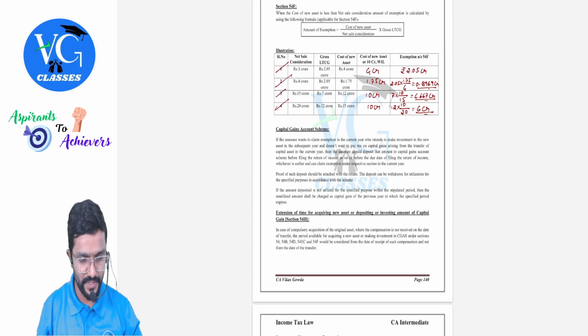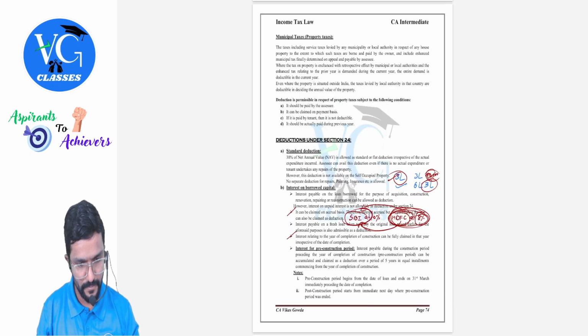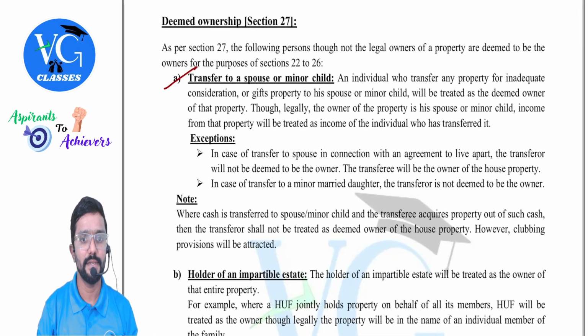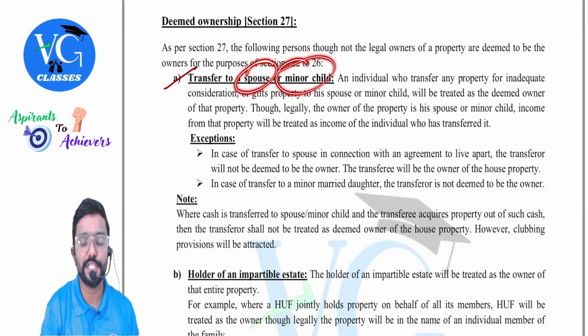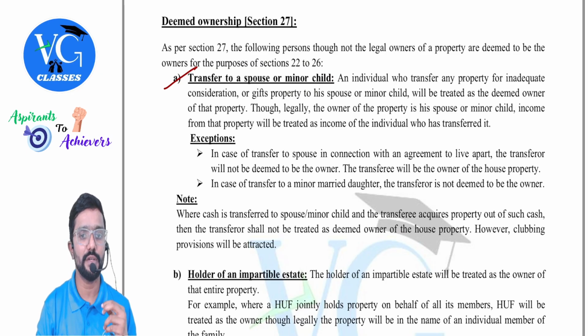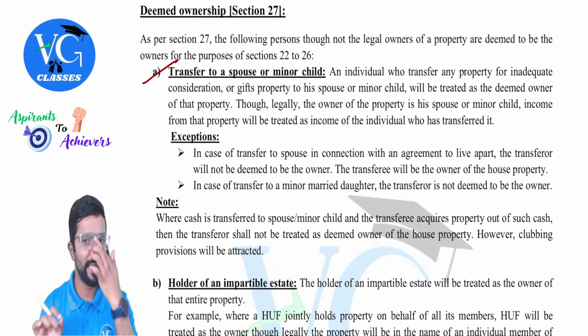Section 27 we'll see first. Let me quickly read it. Listen. Transferred to a spouse or minor child. An individual who transfers any property for inadequate consideration or gives property to his spouse.